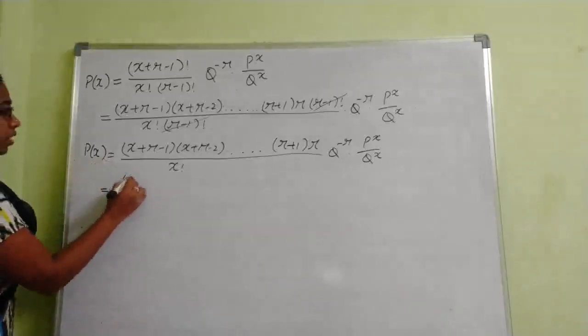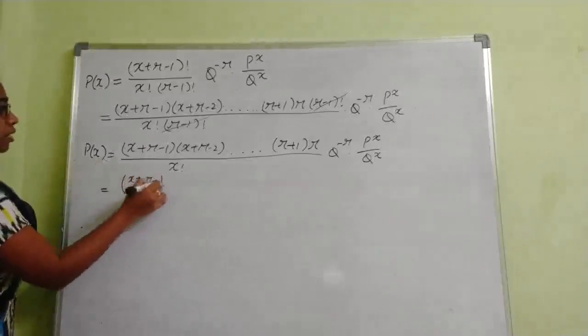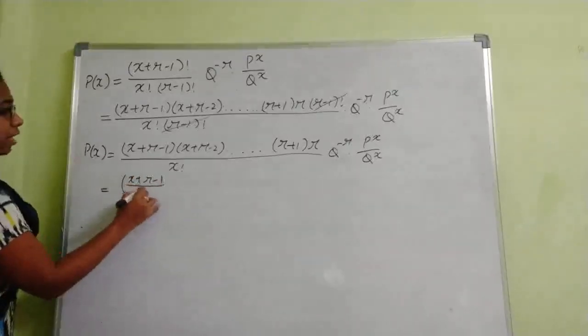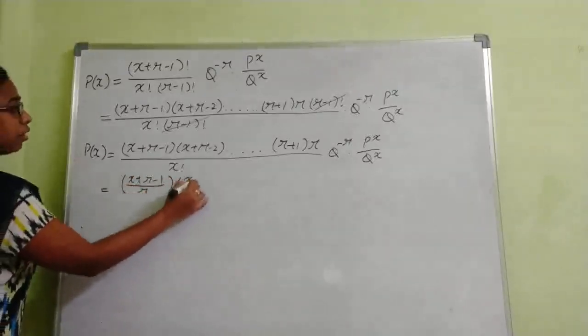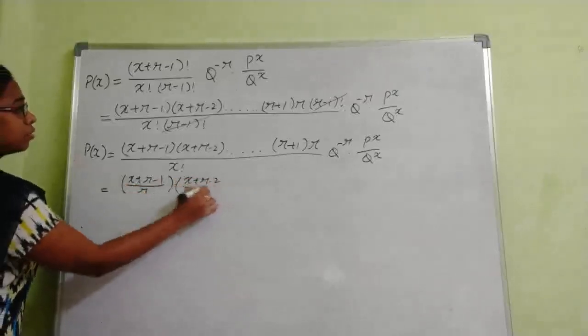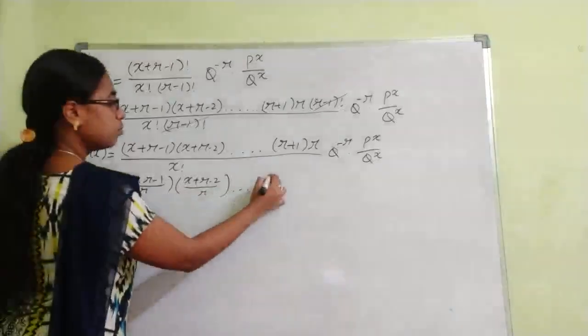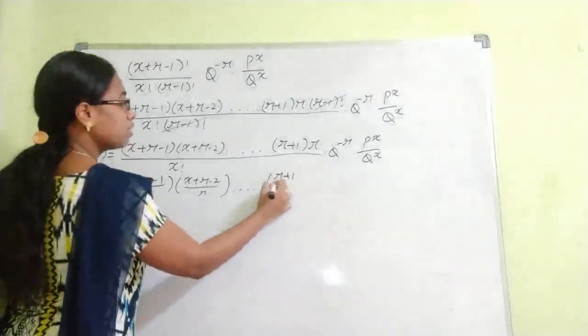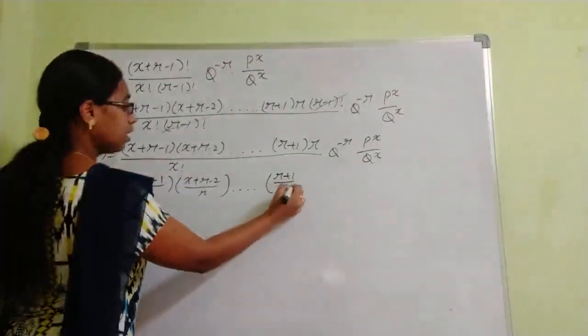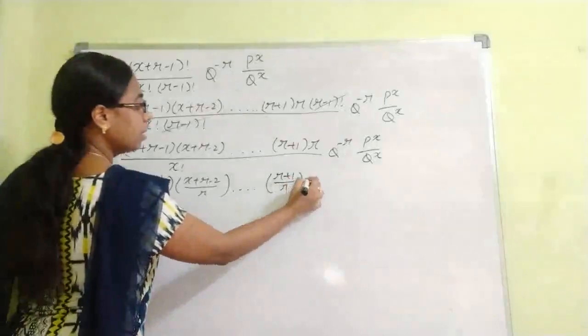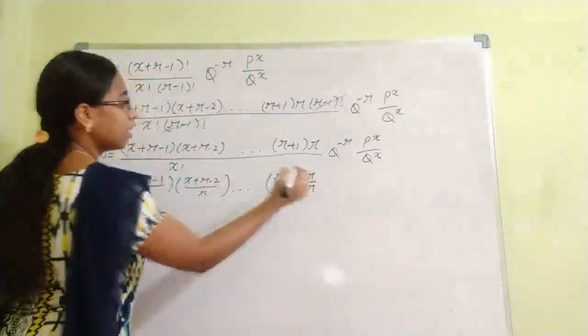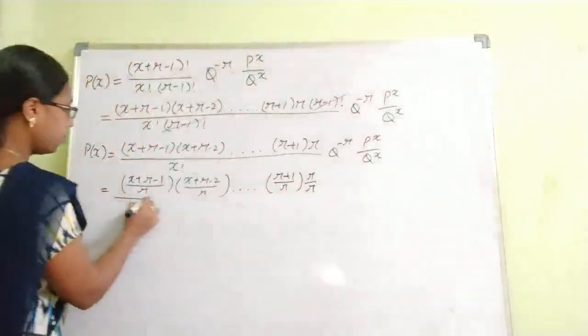This first term X plus R minus 1 divided by R into X plus R minus 2 divided by R, so on up to R plus 1 divided by R into R by R. So this is the numerator.